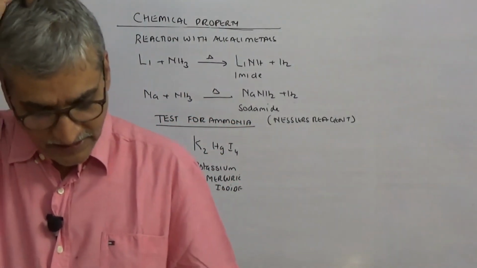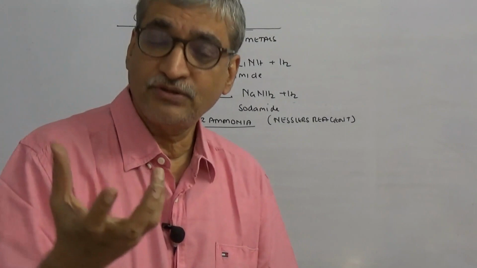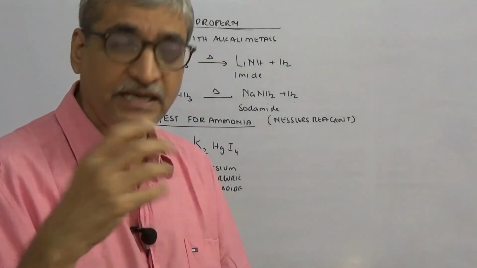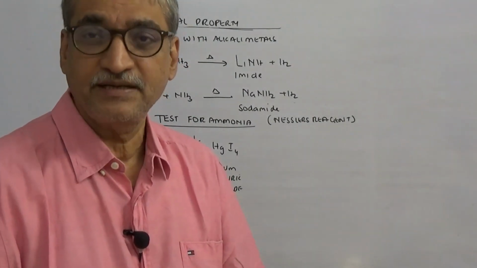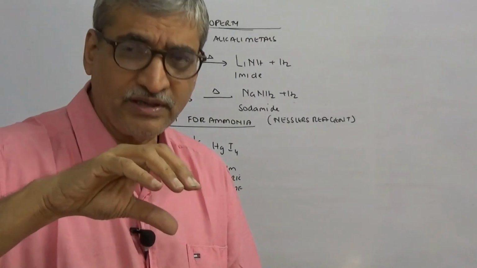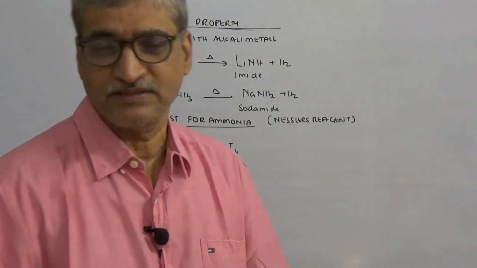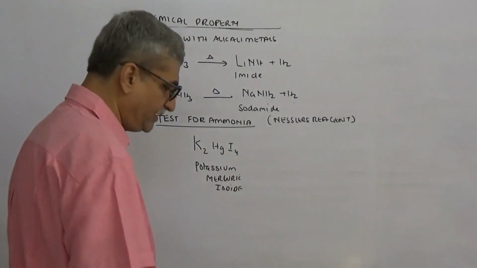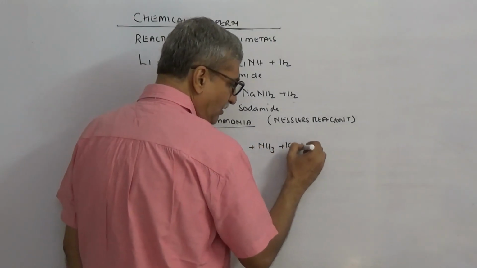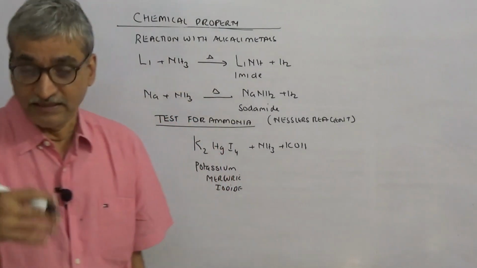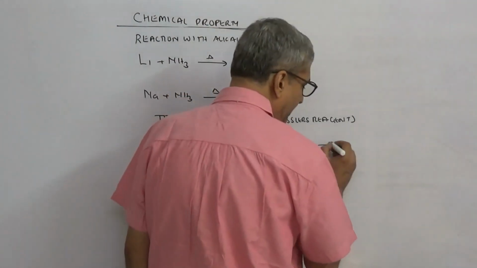So what we do is, we take potassium iodide and add mercuric iodide to that solution. You get a pink precipitate, and then we add so much strong KOH, 40%, such that the precipitate dissolves, and then this substance is formed. It's a clear solution, potassium mercuric iodide. Now this reacts with ammonia plus KOH. So I told you, you don't have to add KOH separately. That's already present in the Nessler's reagent.